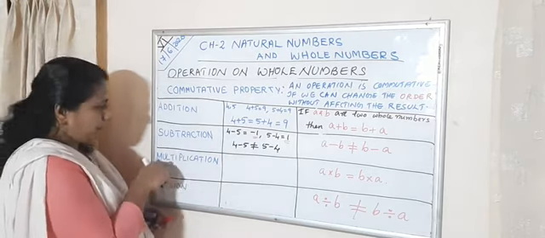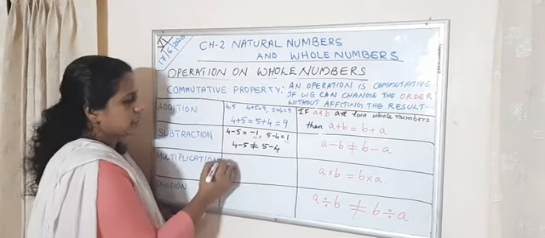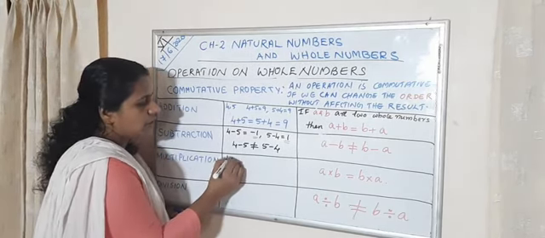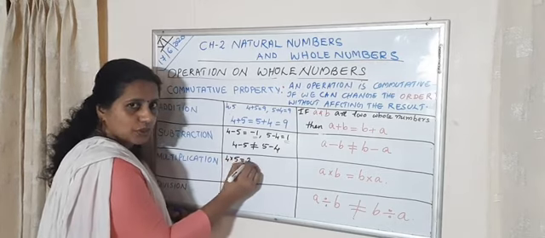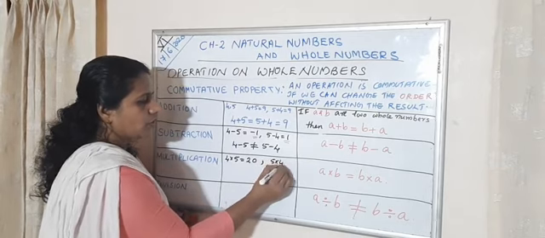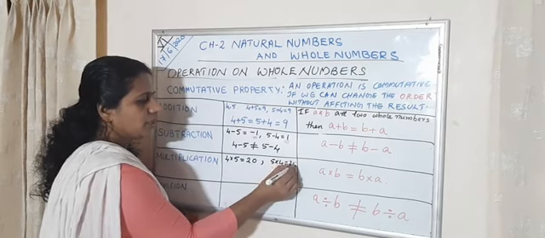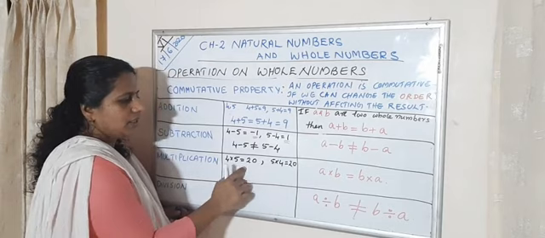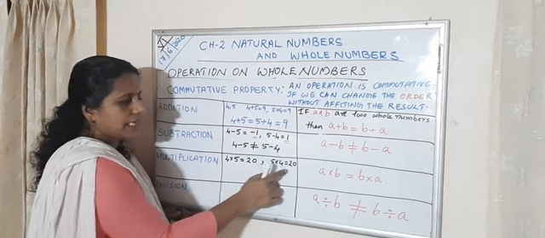Next operation, multiplication. That is, 4 into 5 is equal to 20, and 5 into 4, what is 5 fours? 20. Look at the result. Same result. You get the same result.